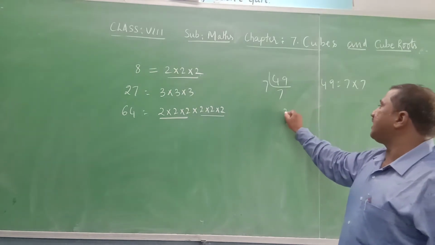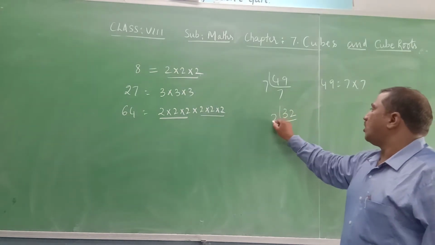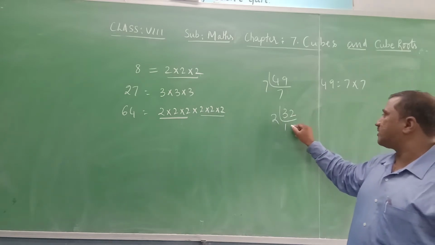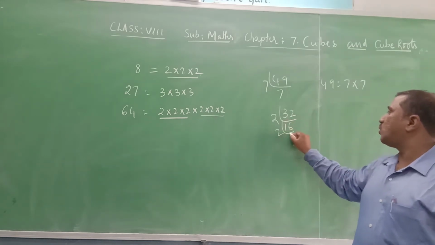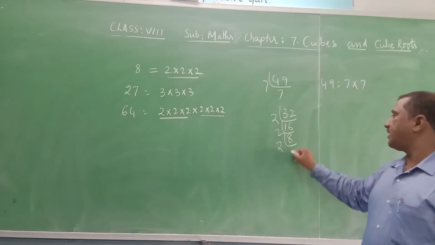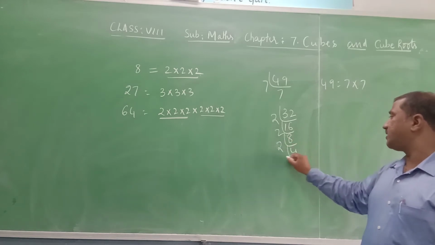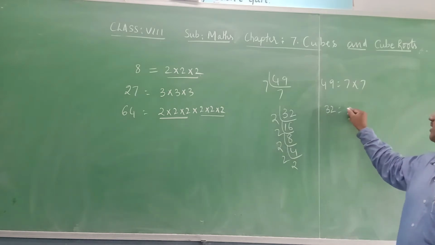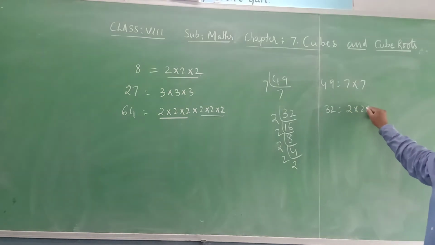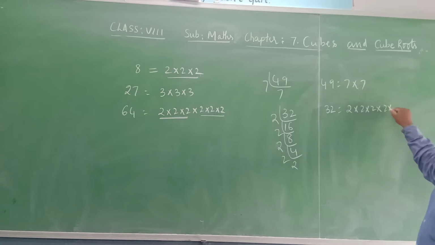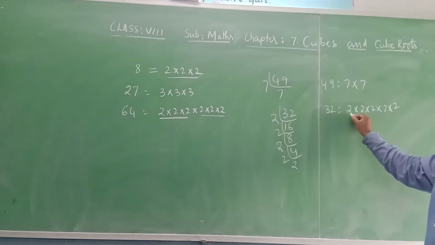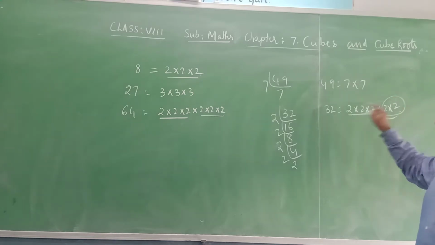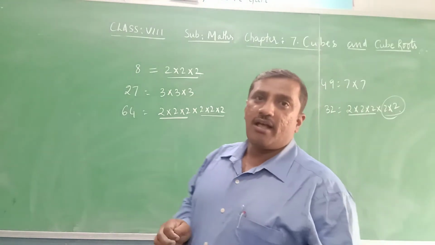Even take 32. 32 can be written as 2 into 2 into 2 into 2 into 2. That is five 2s. So this is one triplet, and here it is not in the form of a triplet. Therefore 32 is not a cube.